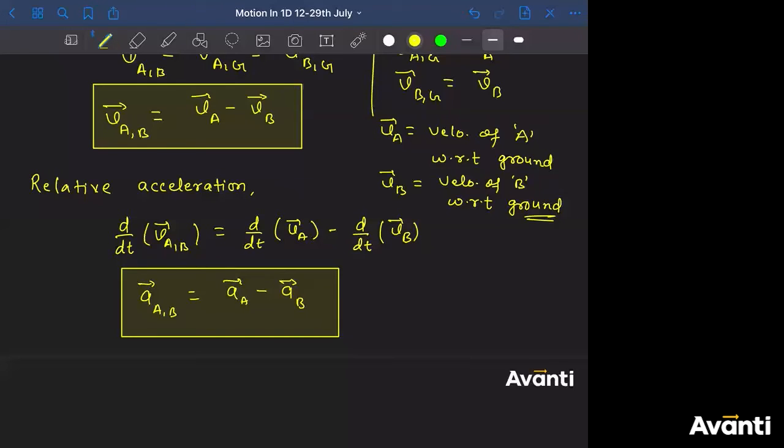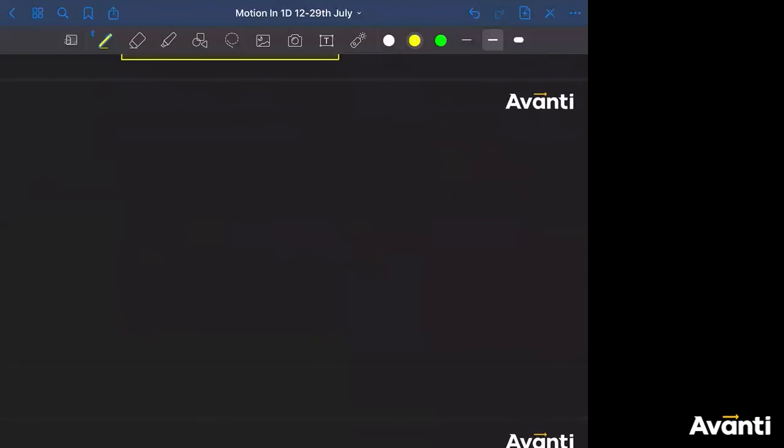Now let me give you some basic, very elementary examples. Let us say this is the line of motion. There is a point G here, or O, whatever you can say. Let me call it O, a stationary point. What is the meaning of stationary point? A point or the observer which is at rest.